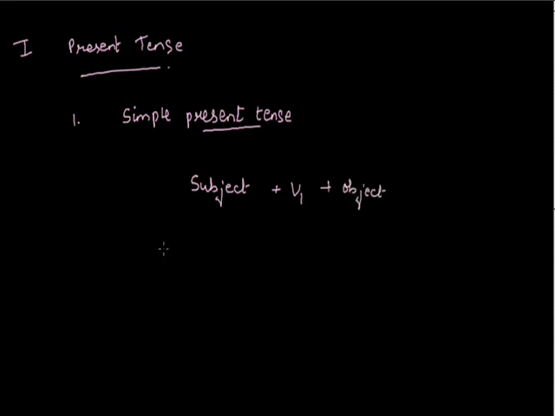Now when do we use s and es with the first form of verb? If we have I, we, you, they, and plural nouns, then with these we use just the first form of verb.